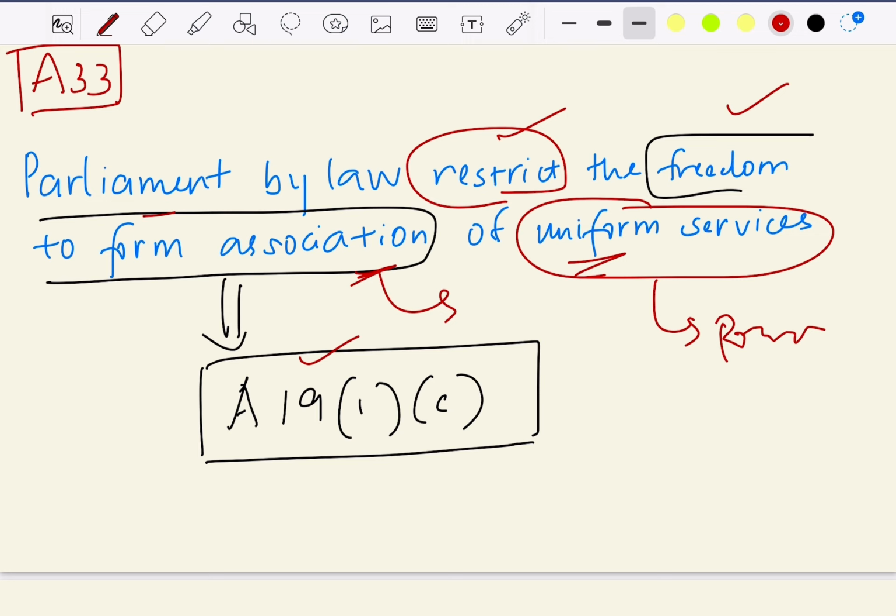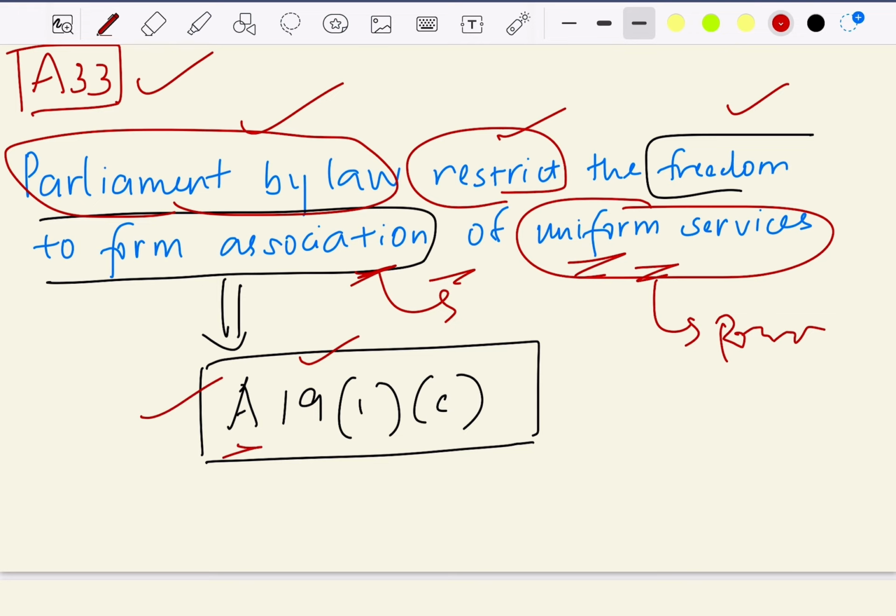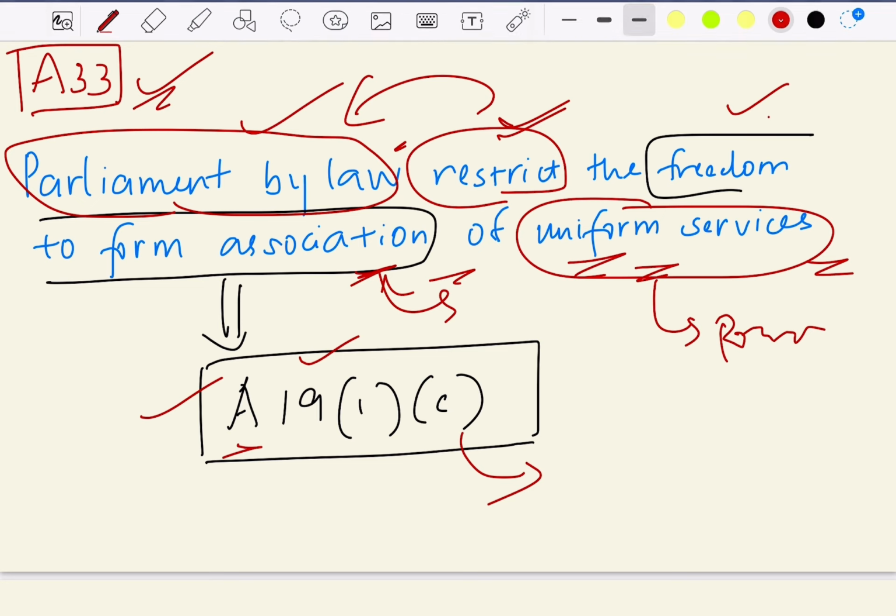Parliament, by passing a law, can restrict the freedom to form associations for these uniform services. That is what article 33 is speaking about. Under article 19 clause 1 subclause c, there is a freedom to form associations, whereas this freedom is restricted for the uniform services, and this restriction can be made by Parliament by passing a law.